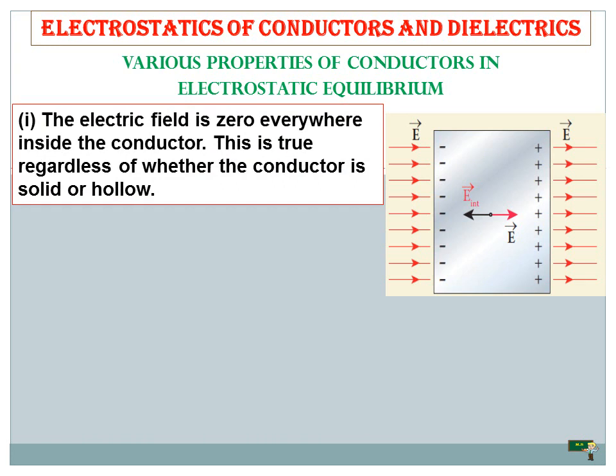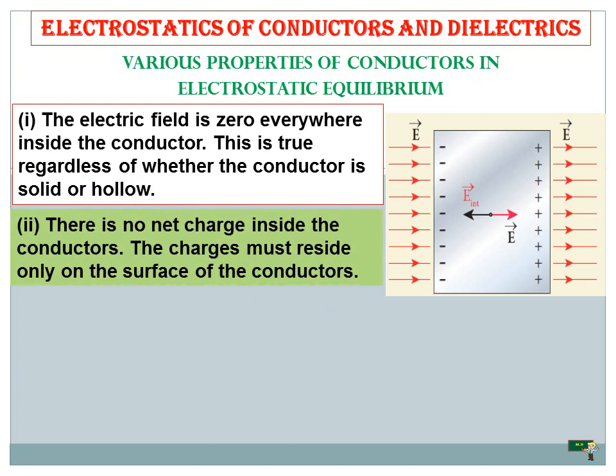So, the properties of conductors in electrostatic equilibrium are: first one, the electric field is zero everywhere inside the conductor. You can see the electric field is zero because this minus and this plus tend to zero. This is true regardless of whether the conductor is solid or hollow. The second point, there is no net charge inside the conductor. The charge must reside only on the surface of the conductor. Each and every conductor has its own charges on the surface.